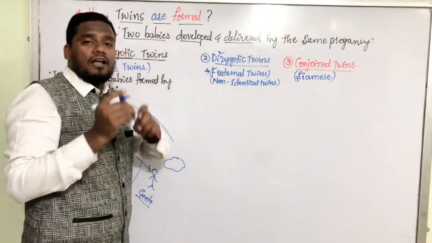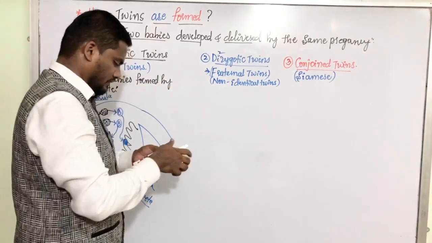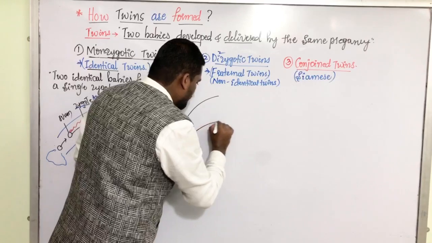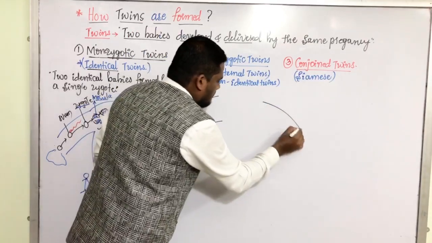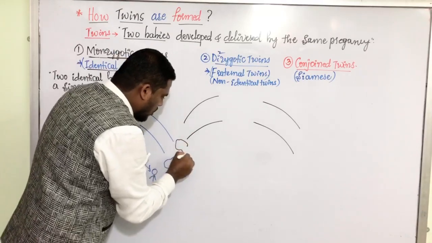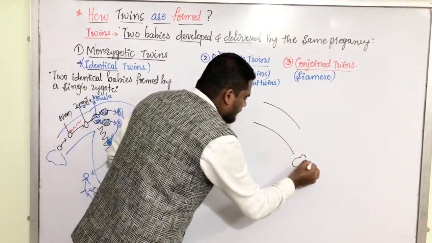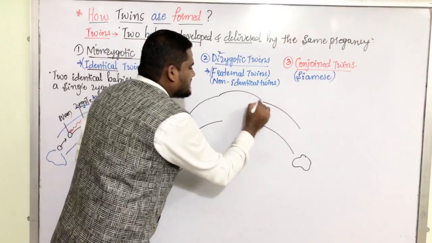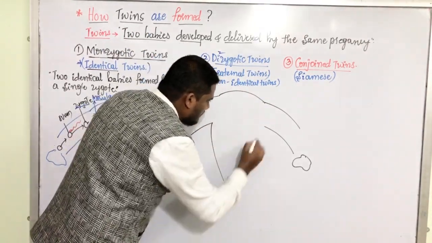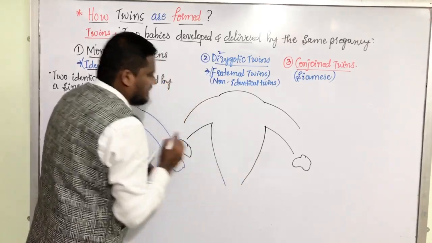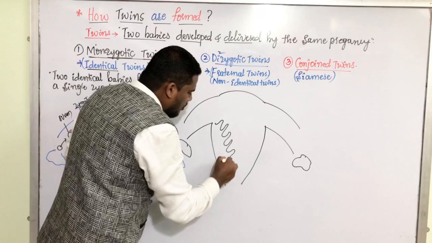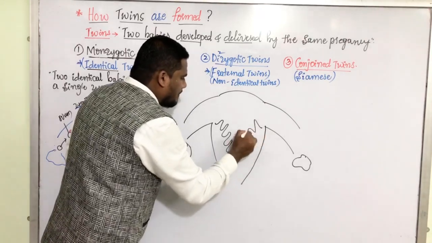What is happening in the non-identical twins? Let us understand. Here we have the fallopian tube. They are the fallopian tubes. Here we have the ovaries. This is fundus. And here we have the uterus. And we know uterus has the endometrial lining, endometrial wall here.